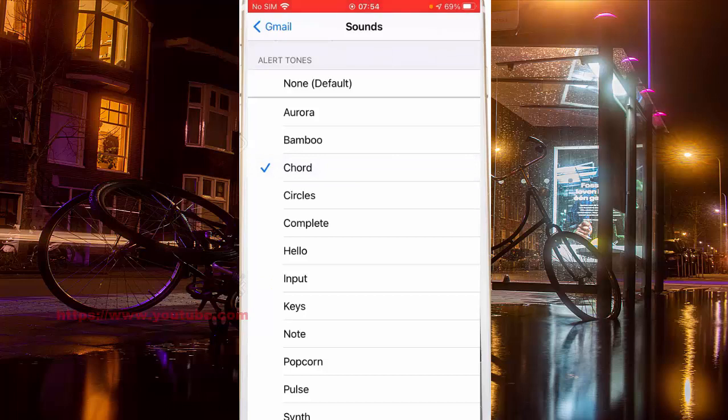Now, when your Gmail account receives a new email, your phone will play the selected notification sound.